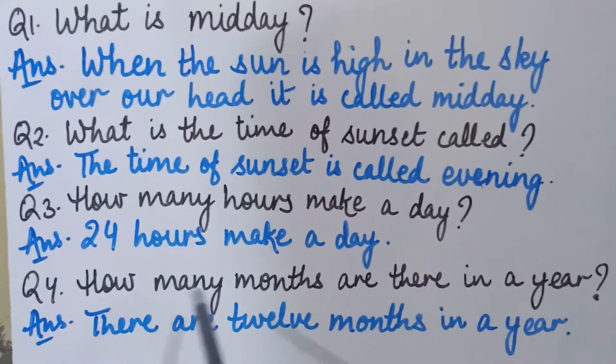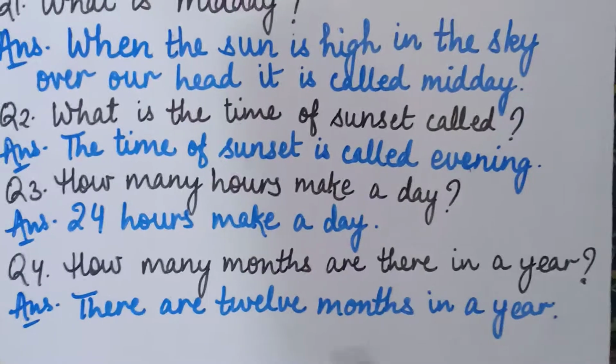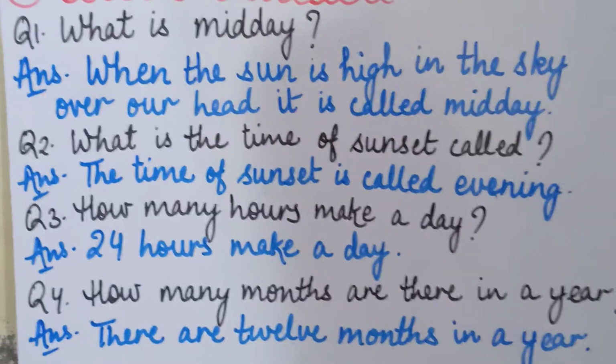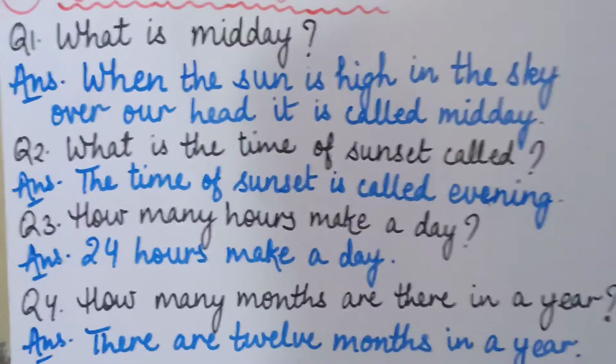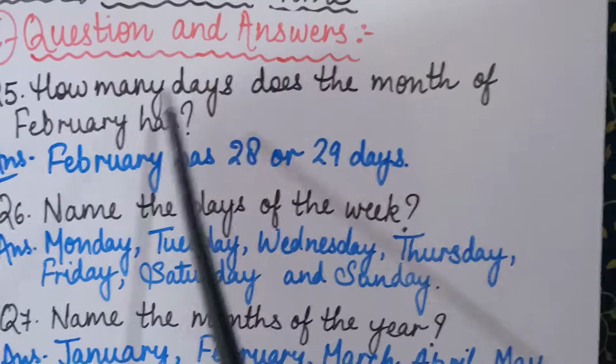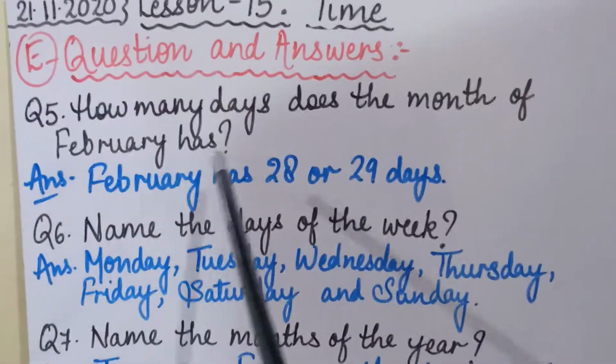Then question number 4, how many months are there in a year? Answer is, there are 12 months in a year. So these are 4 question answers. Now coming to the next question answer, that is the 5th question. So children, your 5th question is, how many days does the month of February has?